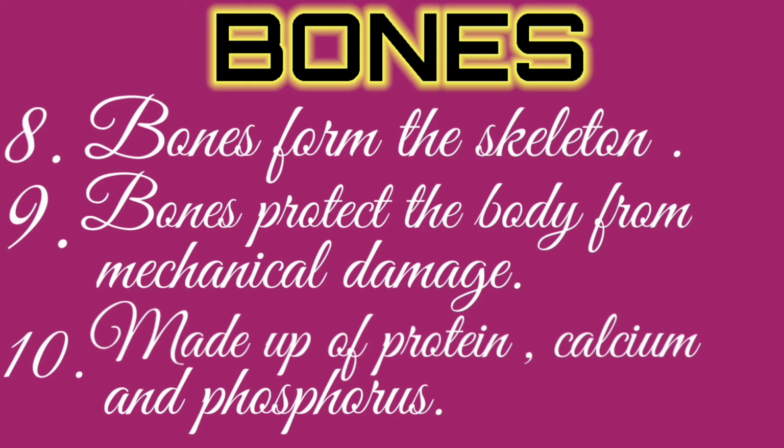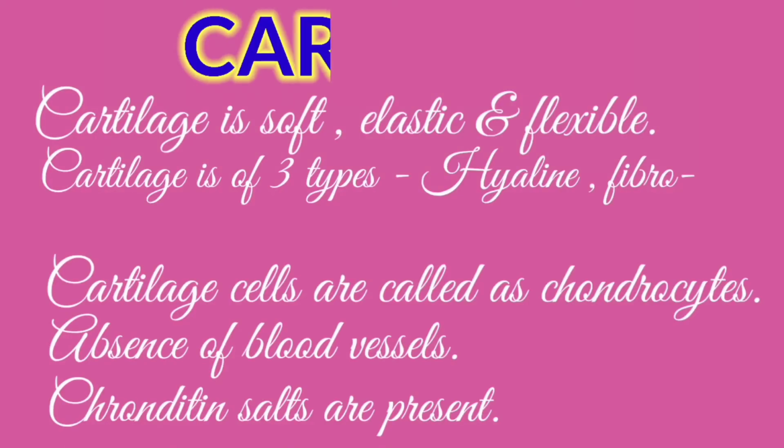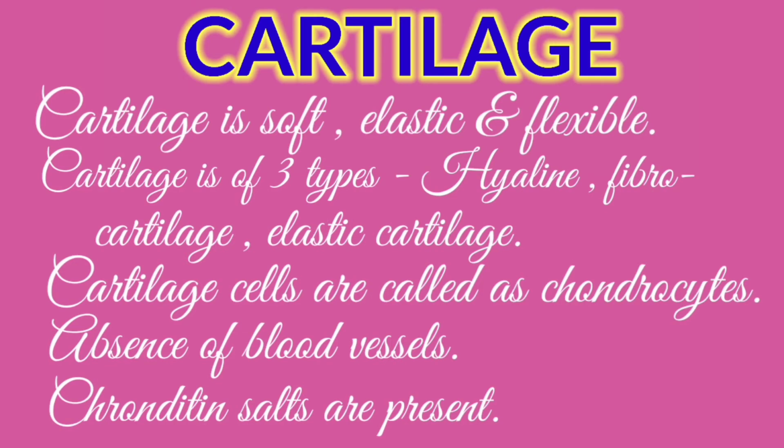And now let's see some characteristic features of cartilage to differentiate. So now see cartilage. Cartilage is soft, elastic and flexible. As you have seen that bones are hard and inelastic and non-flexible. Second, cartilage is divided into 3 types. As you know that bones are divided only in 2 types. Cartilage are of 3 types: hyaline cartilage, fibrocartilage and elastic cartilage.